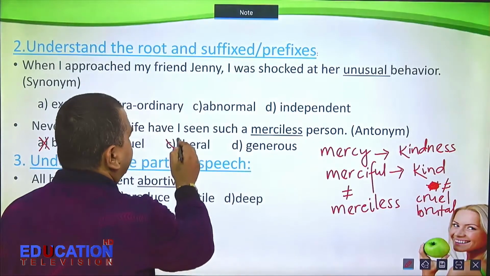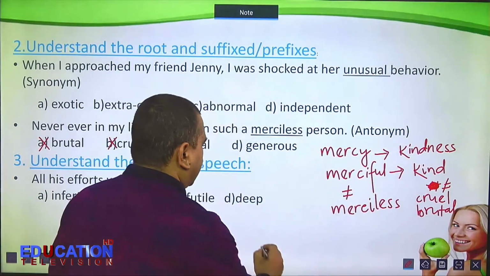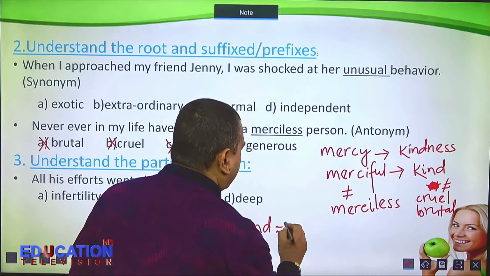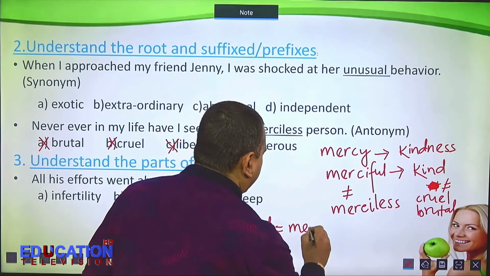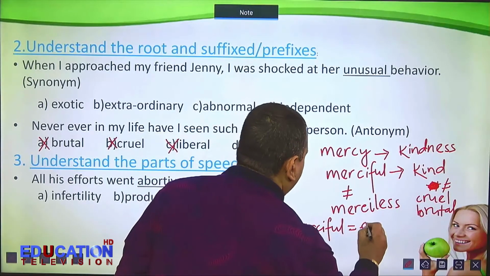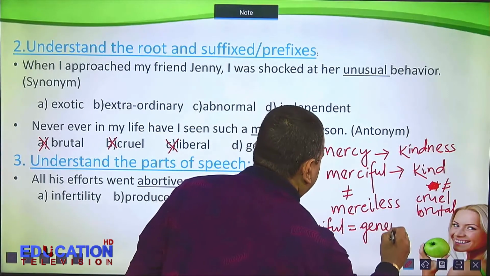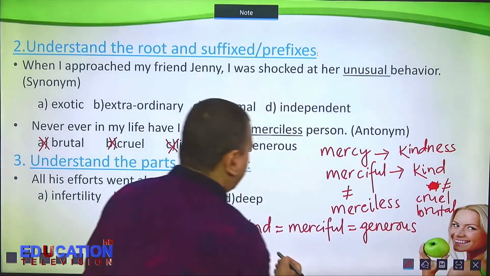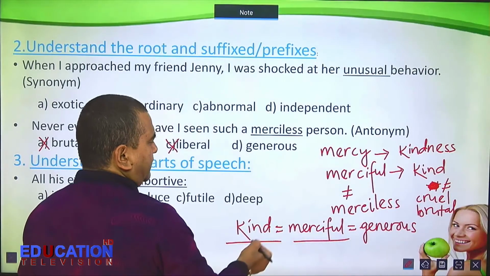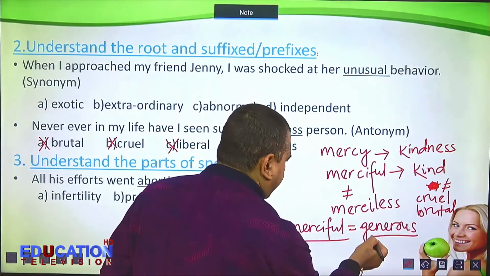It's not correct. But remember, what are the synonyms of kind? Kind equals merciful equals generous. Kind means merciful. Kind means generous.